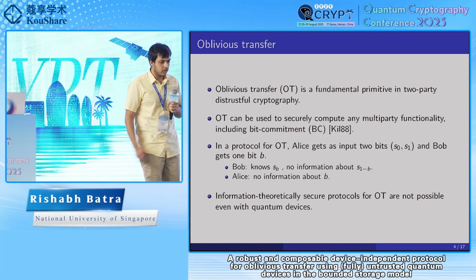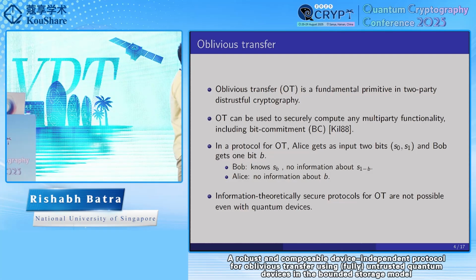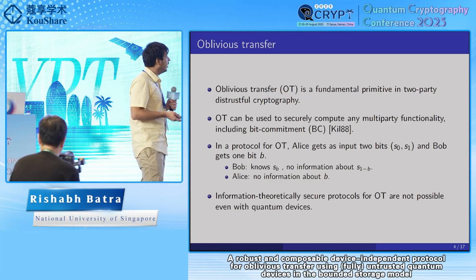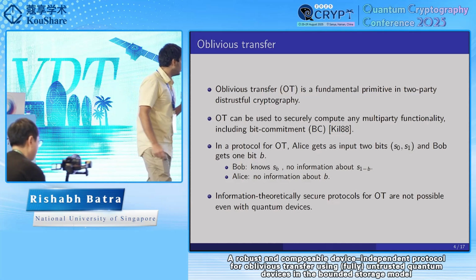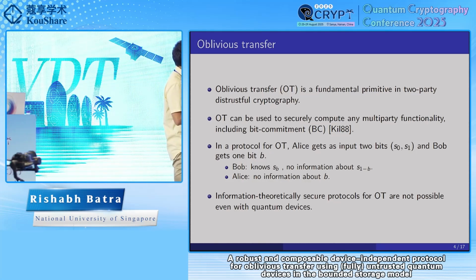At the end of the protocol, Bob gets to know SB, but the security guarantee is that Bob does not know anything about the other bit. And similarly, Alice should not be able to get any information about Bob's choice bit B.